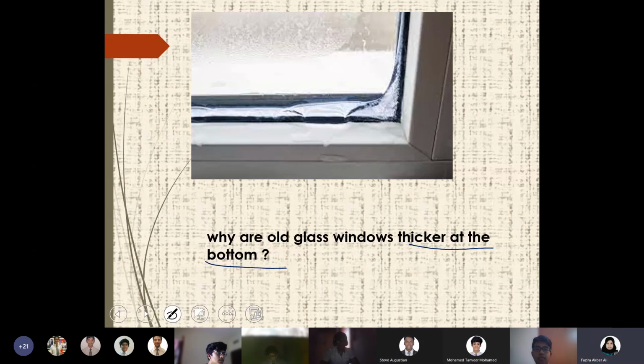Why is it so? When the building is brand new, the glass is so perfect. But as years pass and it gets very old, you can see that it gets thicker at the bottom compared to the top part. So why is this happening? Is it because its structure changes or the shape changes? But now you know that glass is what kind of solid?